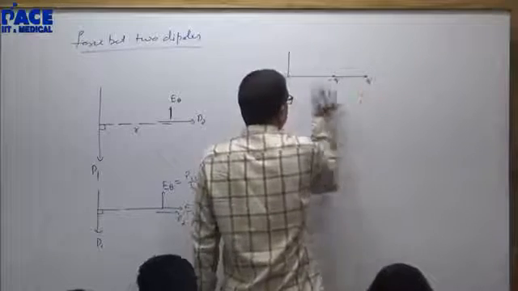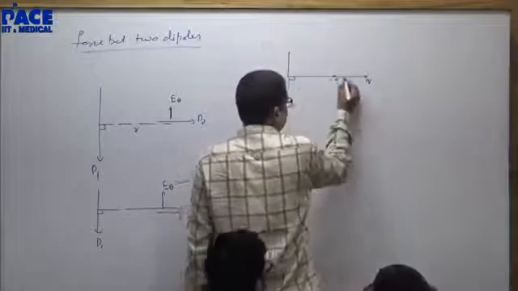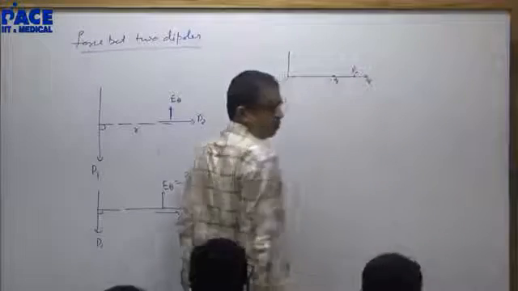This is minus q and plus q. This is 90. This is P1. This will be P2. Agreed?